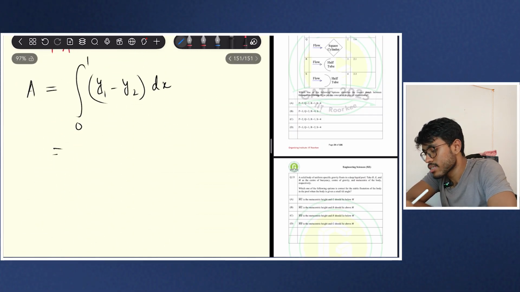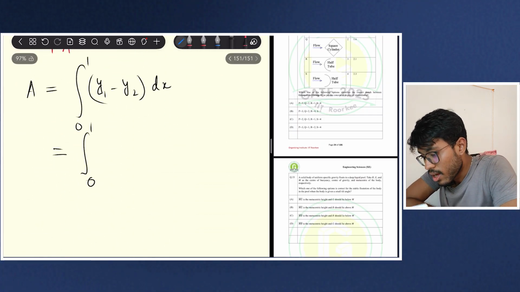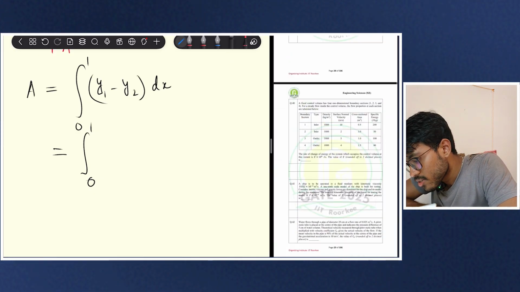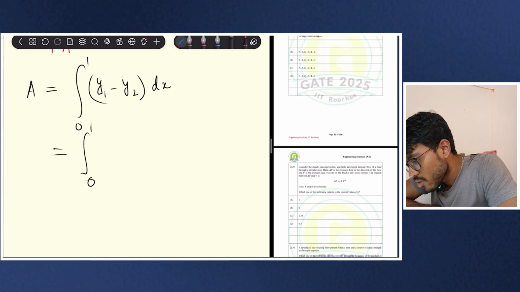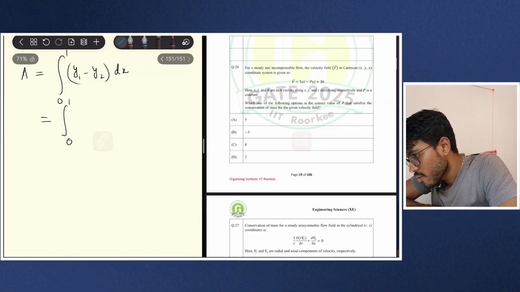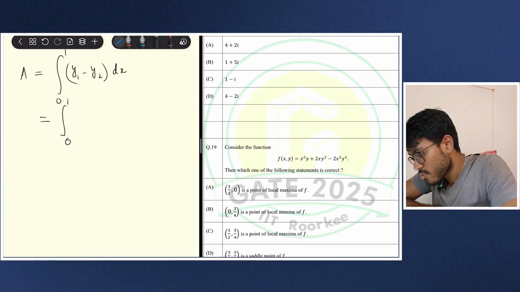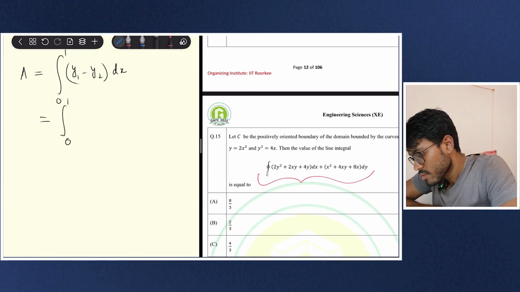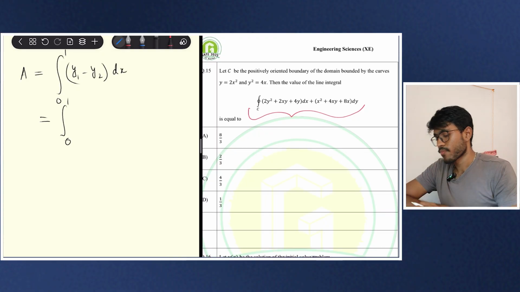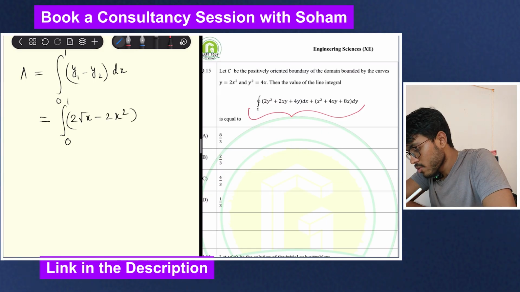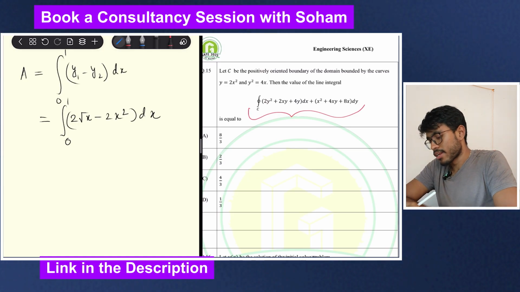Okay, and this you have already been given. Sorry, where was the question? Question 40. No, sorry, extremely sorry. Where was the question? Yes, this was the question. Okay, so again, this will be your y1 equal to 2 root x minus 2x square into dx. So this you can easily find, right?